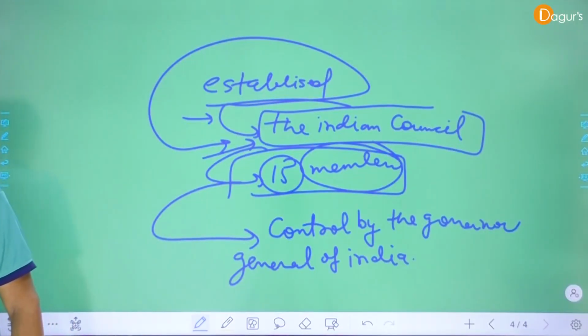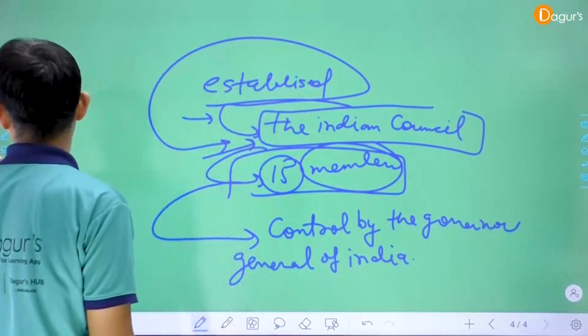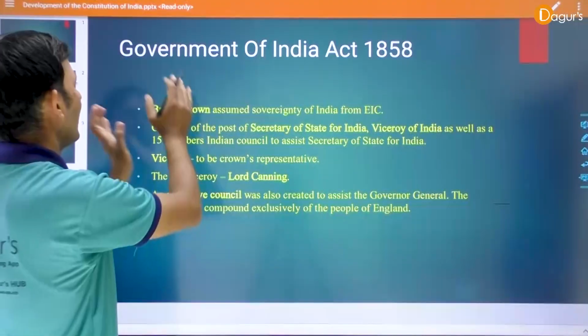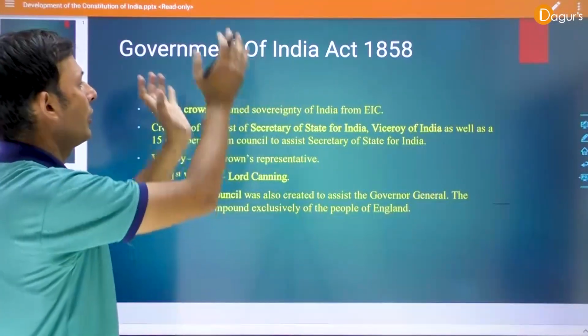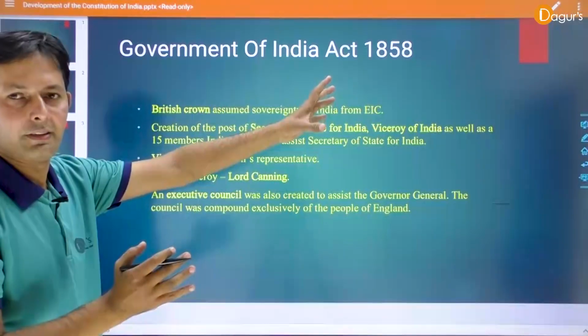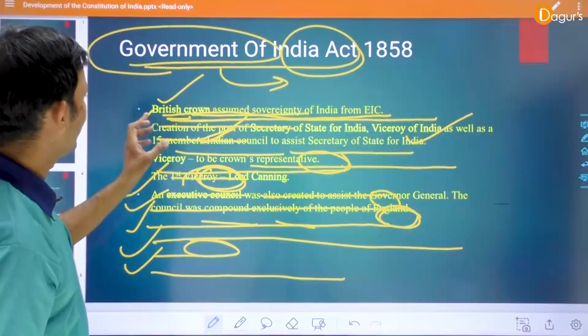Okay. Next, we discuss this particular point on our slide. Yes, the Government of India Act or Victoria Announcement or Charter Act of 1858. Okay. Now we discuss the main provisions.